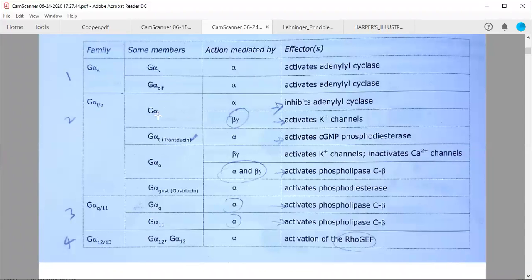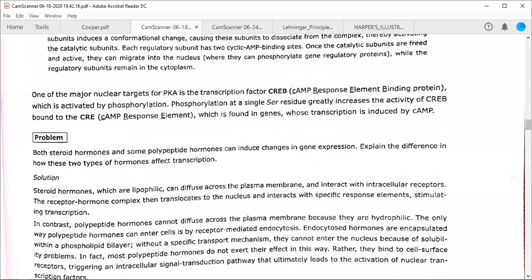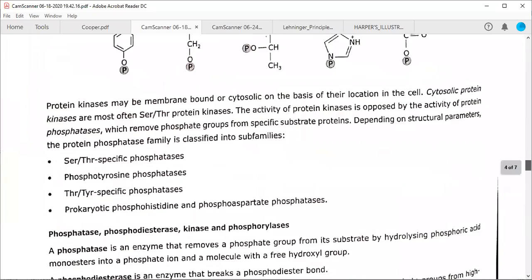Similarly, in your rod cells of your retina or eye, there is G alpha T, for transducer, because they are interacting with transducer protein. There, the alpha subunit is going to activate cyclic GMP phosphodiesterase enzyme, which will inactivate your cyclic GMP and convert cyclic GMP into normal GMP. See here if you are not able to get it. It is given somewhere.